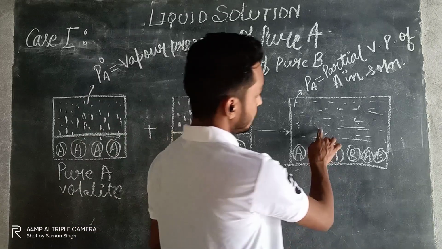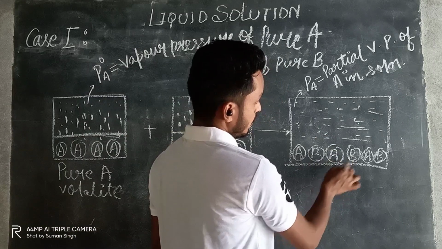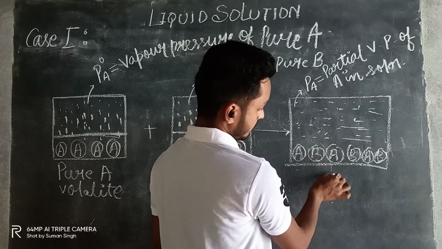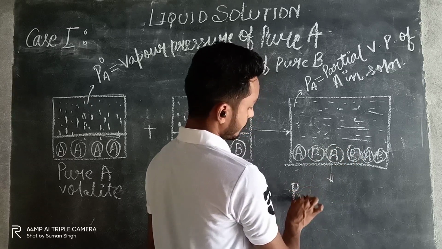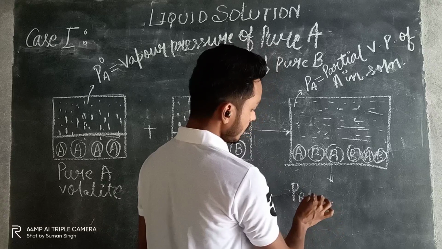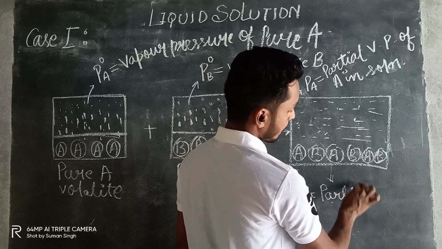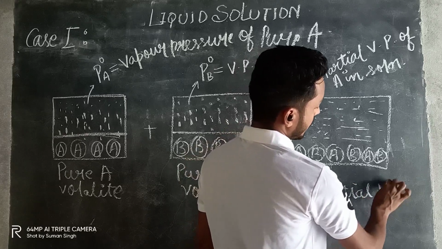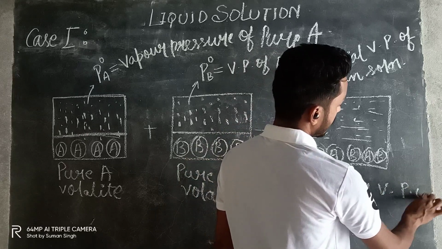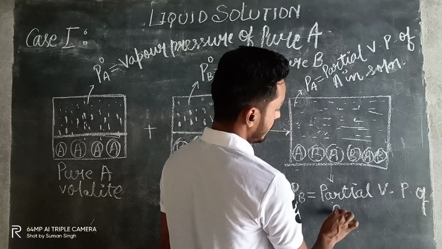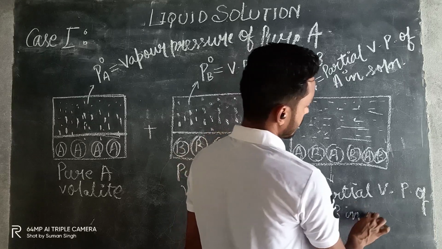And if we are talking about the vapor pressure of B, it will be denoted by PB. And this will be the partial vapor pressure of B in solution.